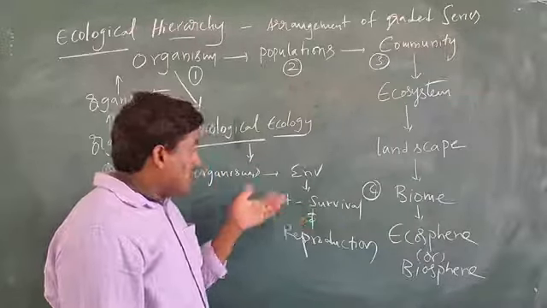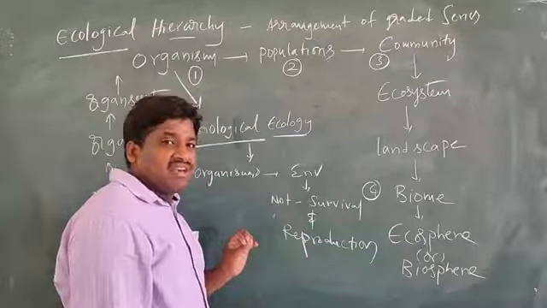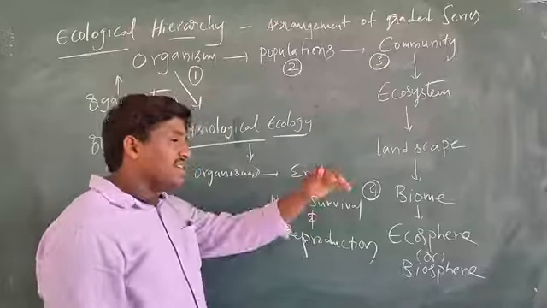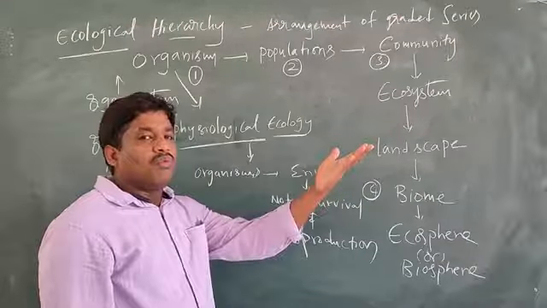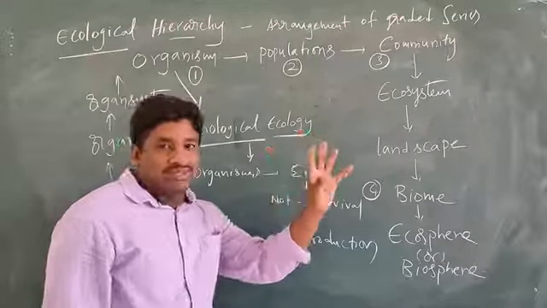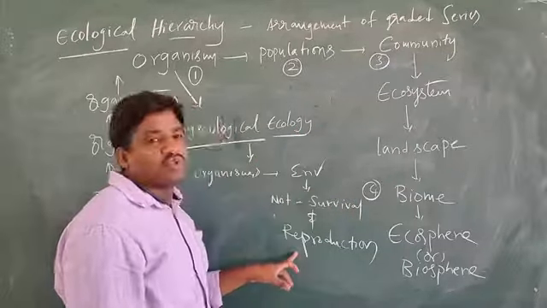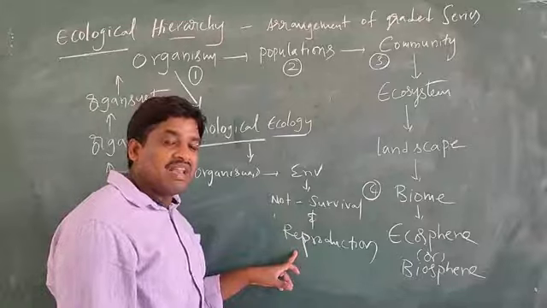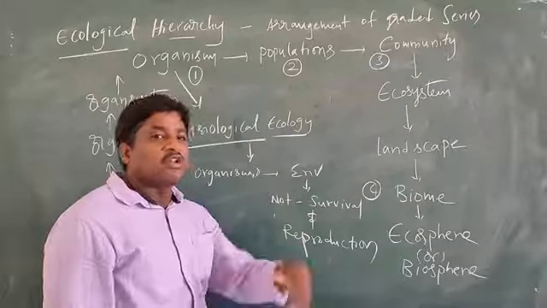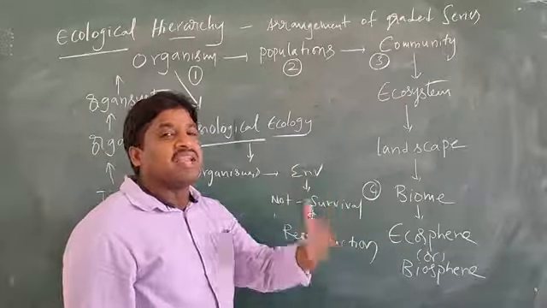Whatever organisms are living here, it is of no use if they only survive. These organisms reproduce, and automatically their number increases.